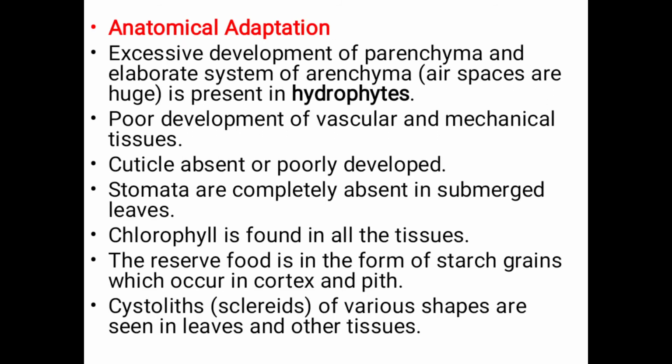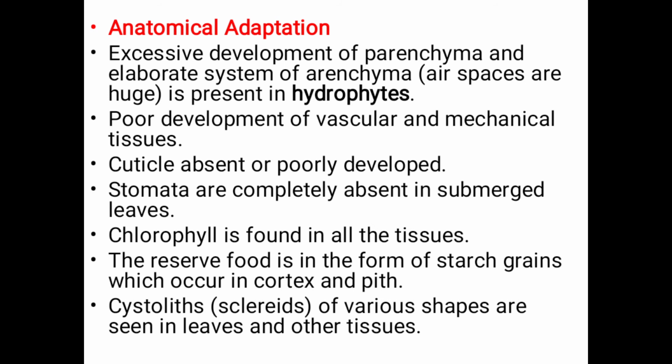Next, anatomical features of the hydrophytic plants. There is excessive development of parenchyma, an elaborate system of parenchyma. Vascular and mechanical tissues are poorly developed. Cuticle is absent or poorly developed. Stomata are completely absent in submerged leaves. Chlorophyll is found in all tissues.